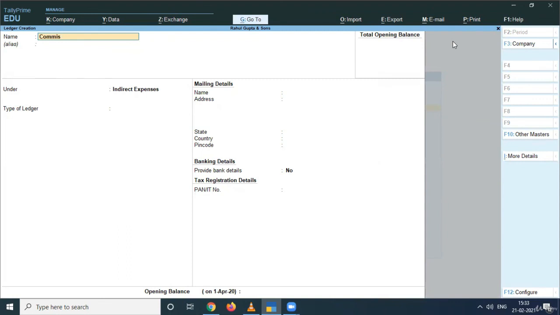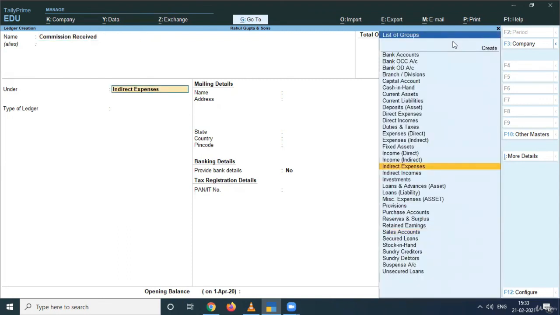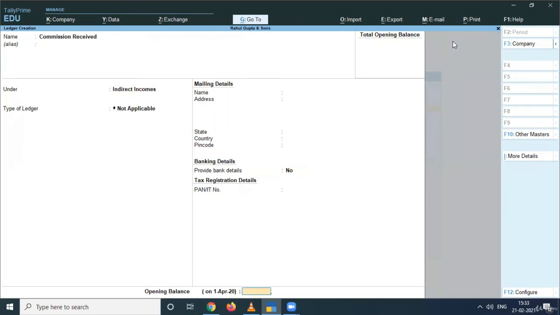Commission received, you have to prepare a commission received account. Like I have received some income, but nothing is mentioned that this belongs to business production or not. So this will go under indirect incomes. All right. So this is how you can prepare simple ledgers by giving some of the basic details and posting them under the correct group.